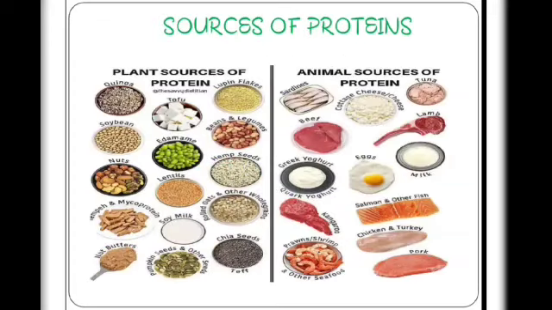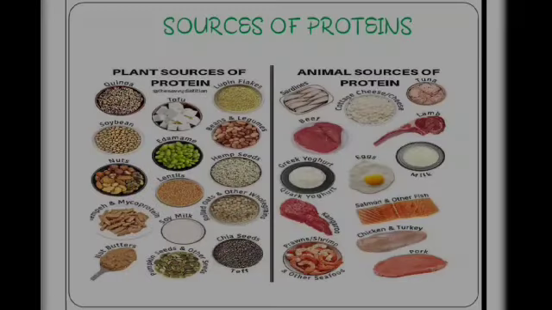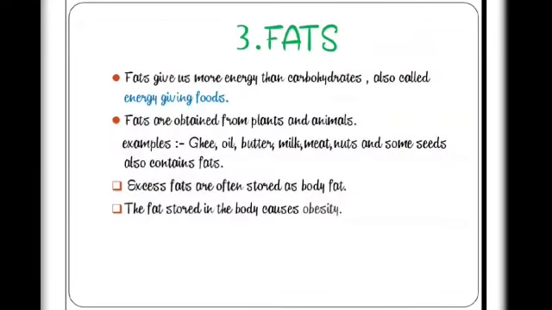Here are sources of proteins. As you can see here, some plant sources of proteins and some animal sources of proteins. The third nutrient is fats. Fats give us more energy than carbohydrates. They are also called energy giving foods.